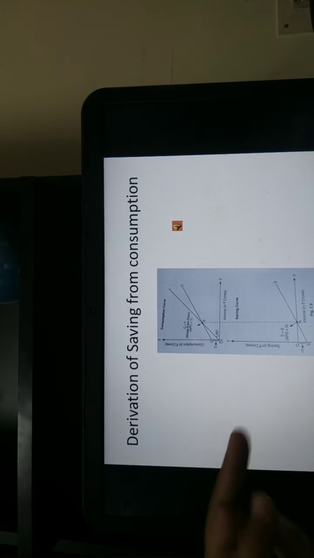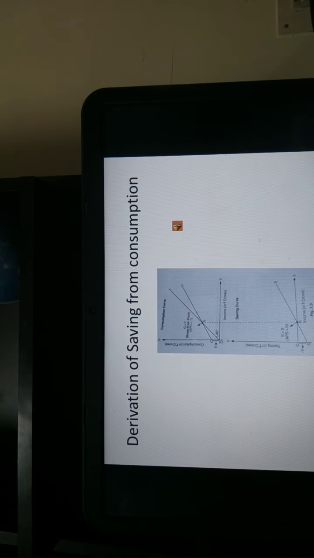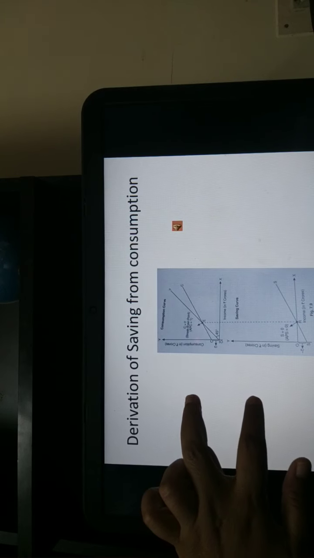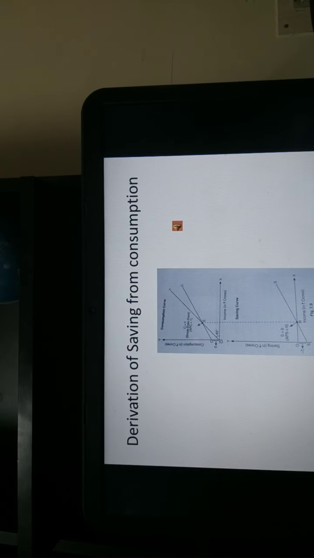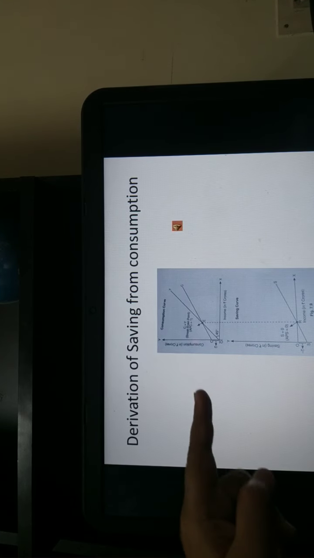Now moving on to derivation of the saving from the consumption. From the consumption curve, how to derive the saving curve. Now this diagram, you know that the income line is the 45-degree line, and the consumption begins from the y-axis. Beginning from the y-axis, it slopes up positively.